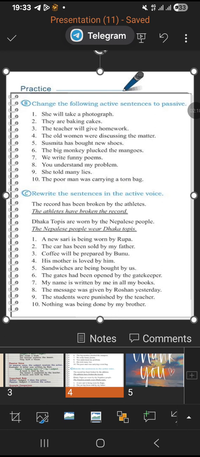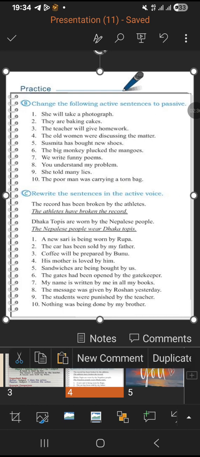The big monkey plucked the mangoes. The mangoes were plucked by the big monkey. We write funny poems. Funny poems are written by us. Do you understand my problem? Is my problem understood by you? She told many lies. Many lies were told by her. The poor man was carrying a stone bag. A stone bag was being carried by the poor man.